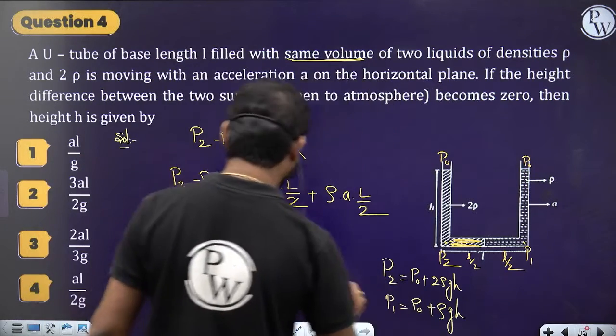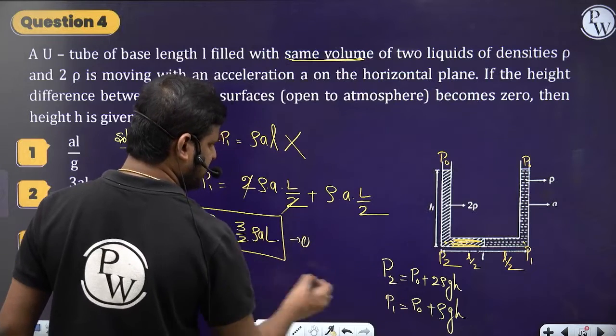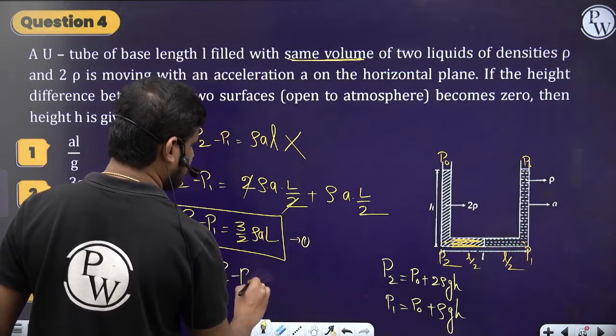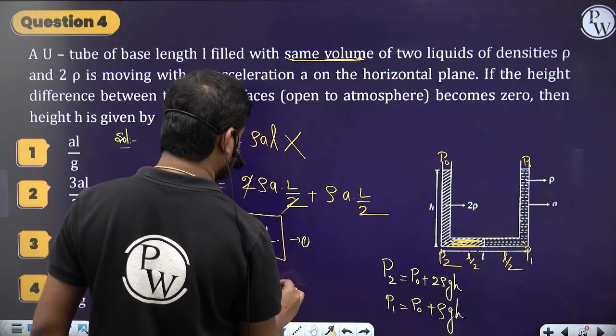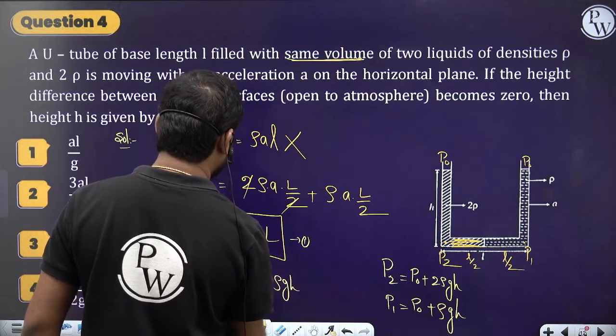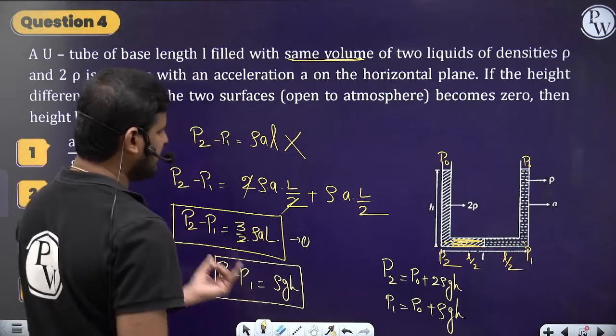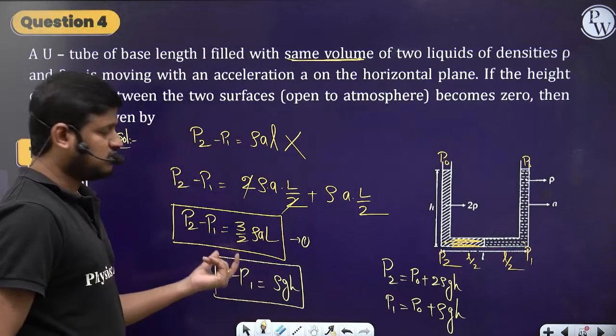From these two I get P2 minus P1 equal to 2 rho gH minus rho gH, which is rho gH. So here P2 minus P1 and here also P2 minus P1. Now let's equate these two.